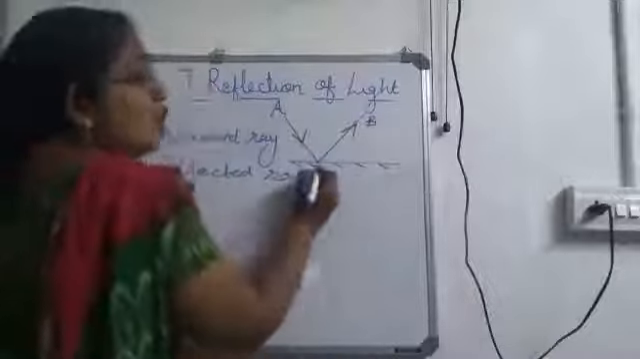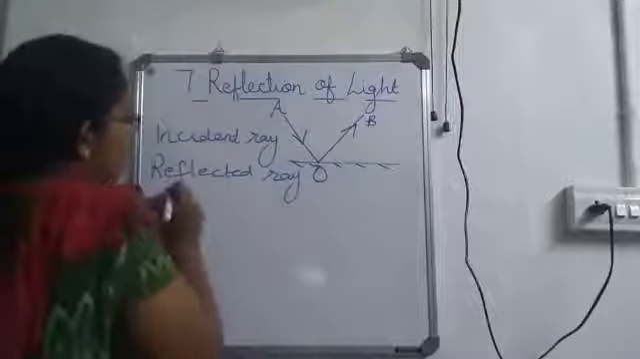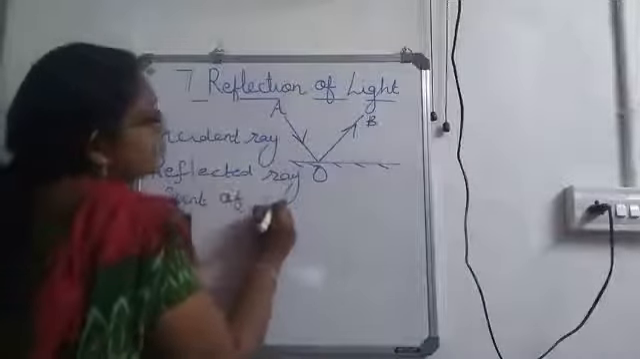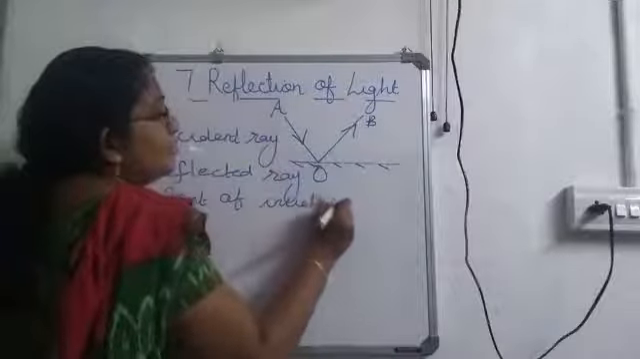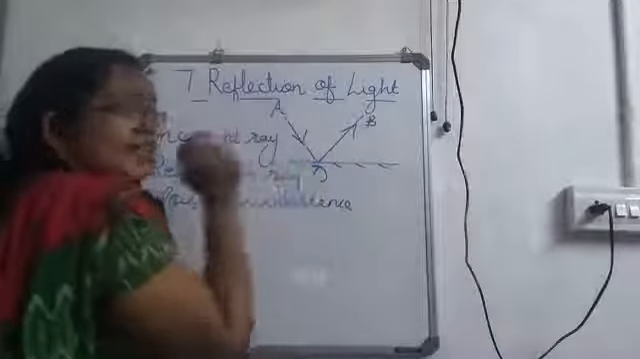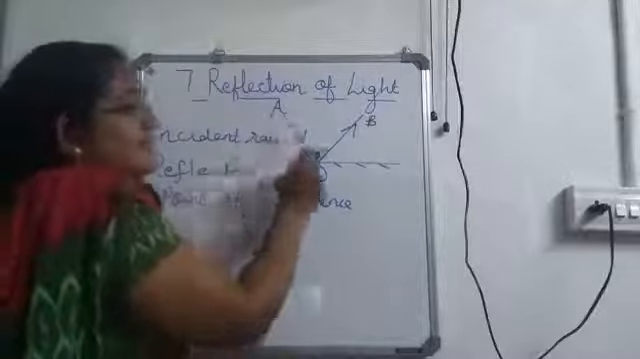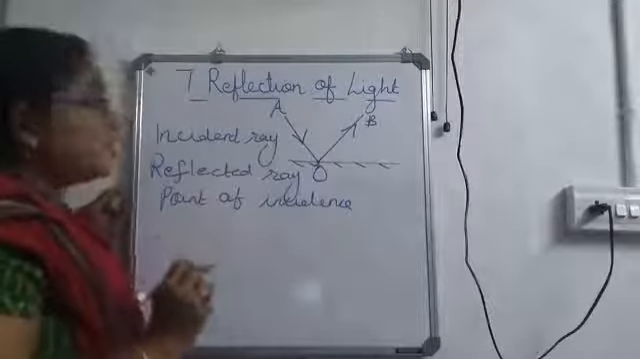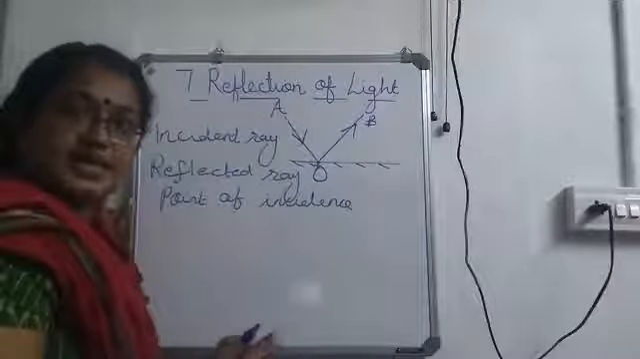Now, this O is known as point of incidence. Okay, this is known as point of incidence. Do you know what is point of incidence? The point on the reflecting surface where the incident ray hits. So, where this incident ray hits, that is known as point of incidence.